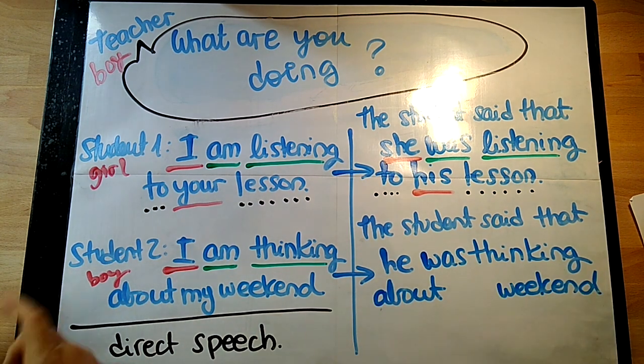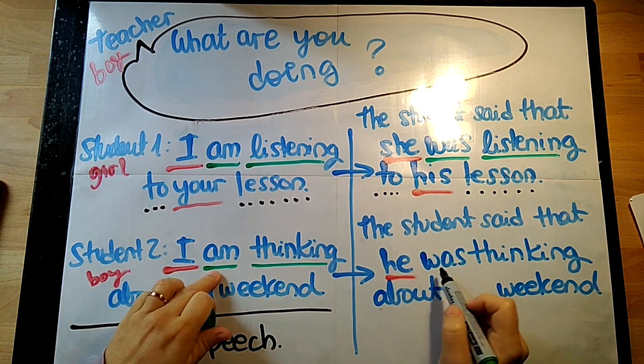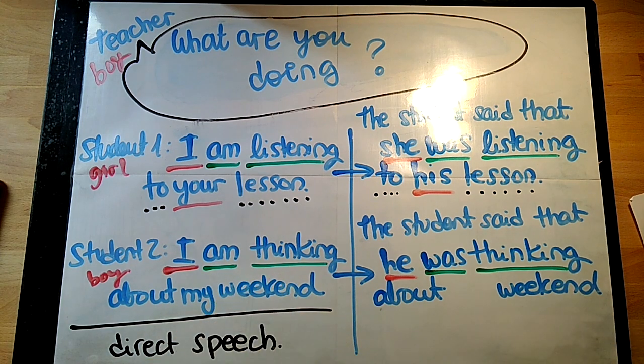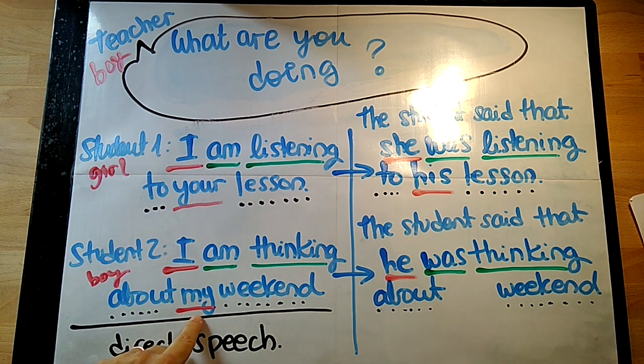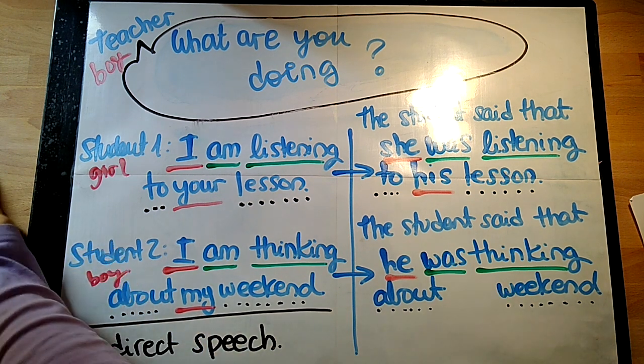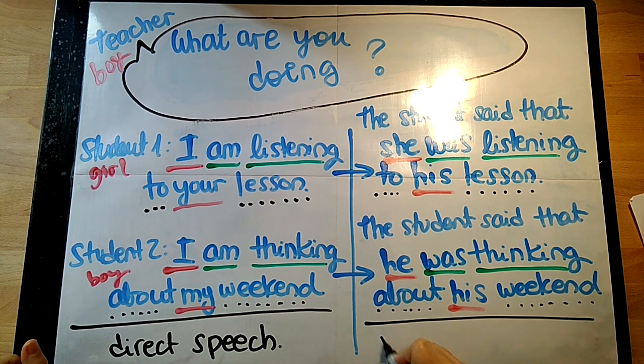So, as we have seen, we used he because it was a boy student, was thinking because it was in present continuous and we put it in past continuous, and then we have to be careful again with the possessive my. In this case, it refers to the boy, so we wrote his as the possessive. These two sentences are examples of reported speech.